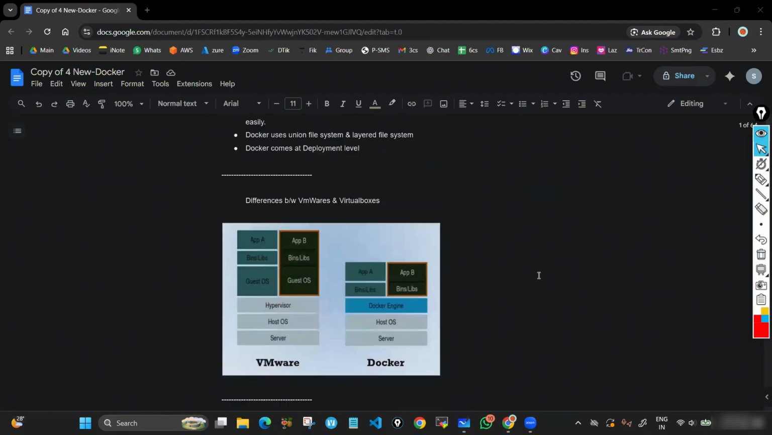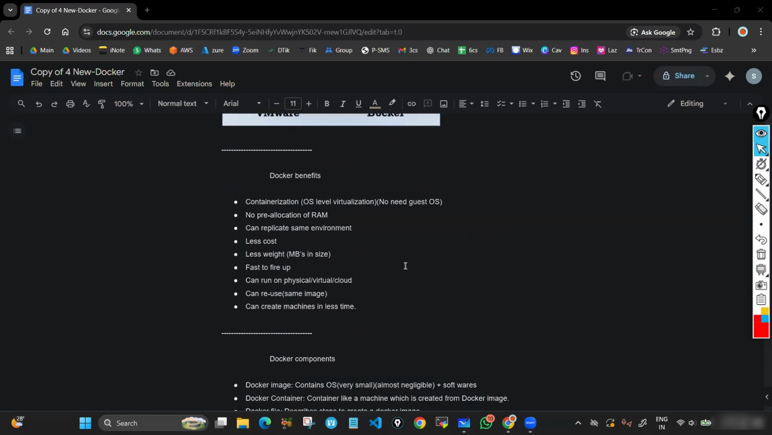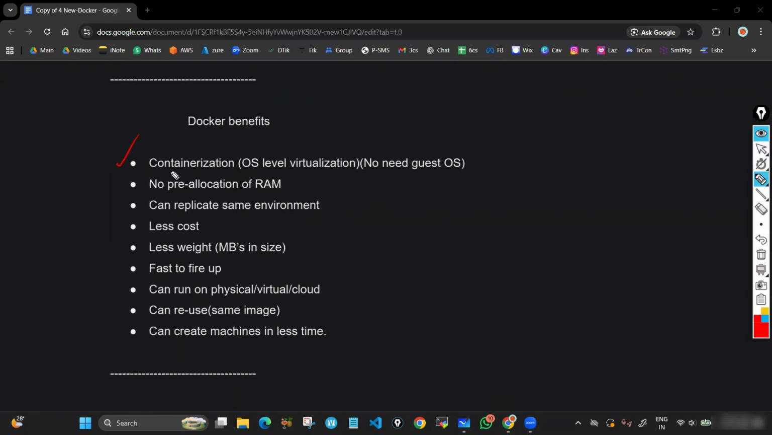Understood? Already you understood the differences between VMwares and Dockers. Now, what are the benefits of Docker? First one, containerization. Also we call it OS level virtualization. That is the first benefit. What are the advantages we are getting here? Here, we are saving a lot of storage. In this containerization, OS level virtualization, we are saving a lot of storage. Why? Because containers do not have their own OS. They depend upon the base machine's OS. That's why there is no need for a guest OS. You don't need to have an OS of 95% Unix. That means here we are saving a lot of hard disk.